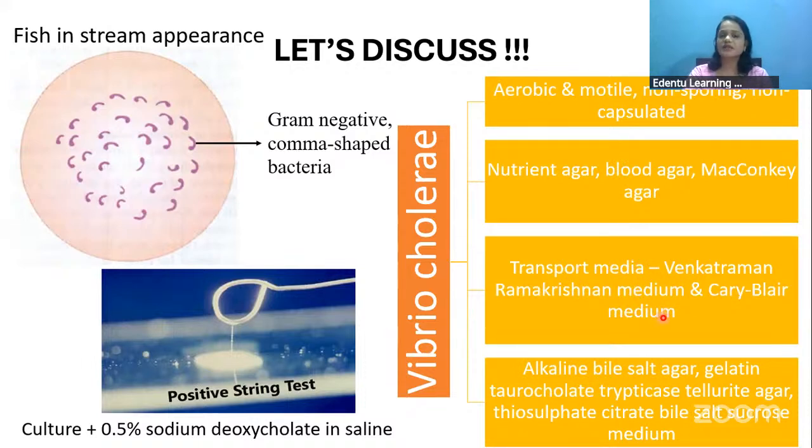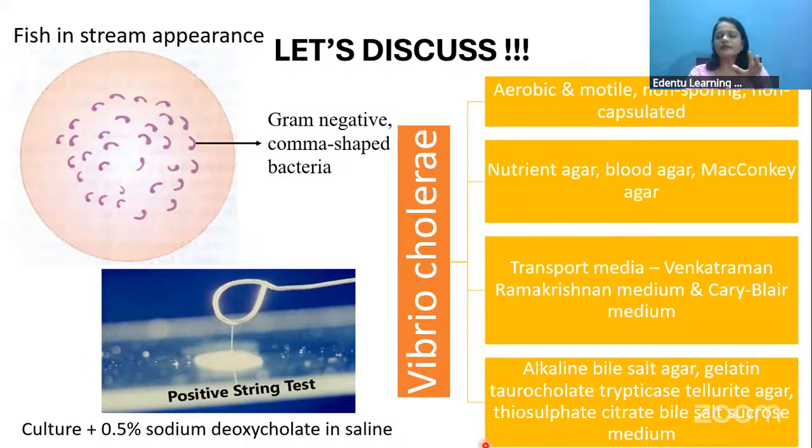These media contain lots of crude salt, since Vibrio grows well in NaCl medium. There are also some special media for its growth, like alkaline bile salt agar, gelatin taurocholate tellurite agar, and thiosulfate citrate bile salt sucrose medium. So these are all the culture media that can be used for the growth of Vibrio cholerae.